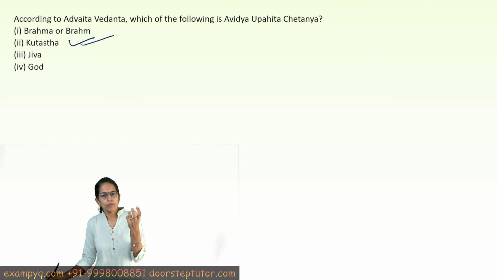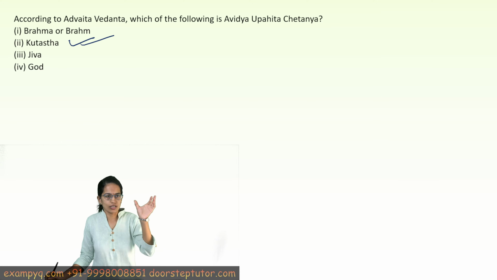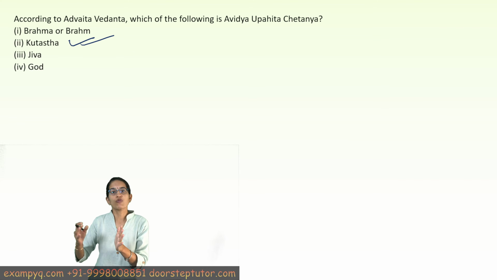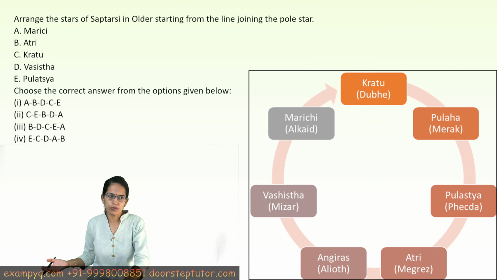Now, Brahma is the ultimate reality, so that does not relate to avidya. Jiva is the manifestation of the Brahma, which is infinite and absolute, and then God is again a concept which exists in Advaita Vedanta, and that is not considered a separate form from Brahma. So God is just a manifestation of Brahma or the supreme consciousness.